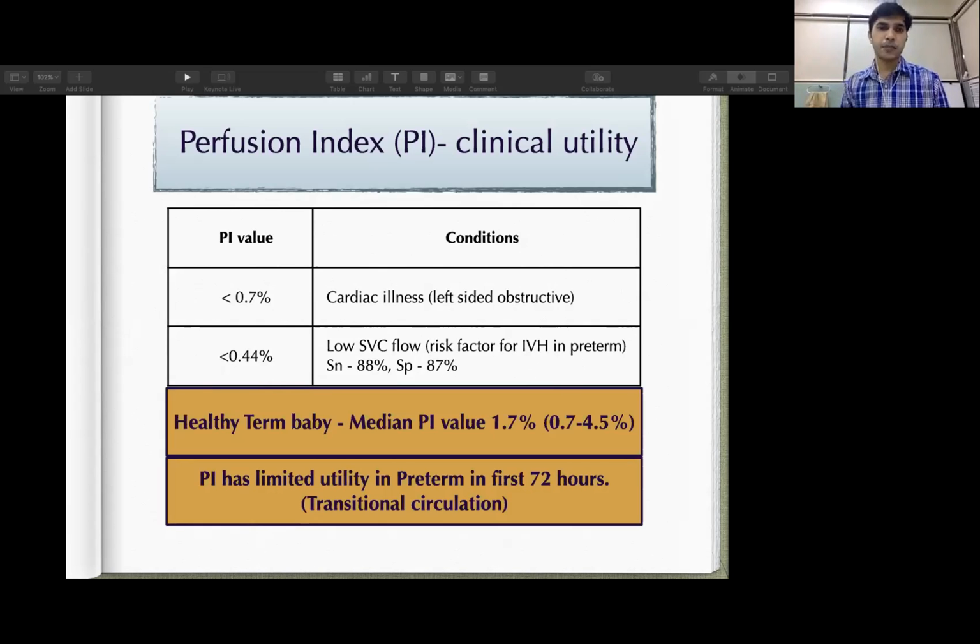In healthy term babies, the normal value of PI is around 1.7. It can range from 0.7 to 4.5%. But it has limited utility in preterm babies, especially in the first 72 hours. Because in the first 72 hours, there is a transitional circulation, there are shunts at the level of PFO, PDA. So the PI value is not very accurate, and it does not correlate well with poor perfusion.